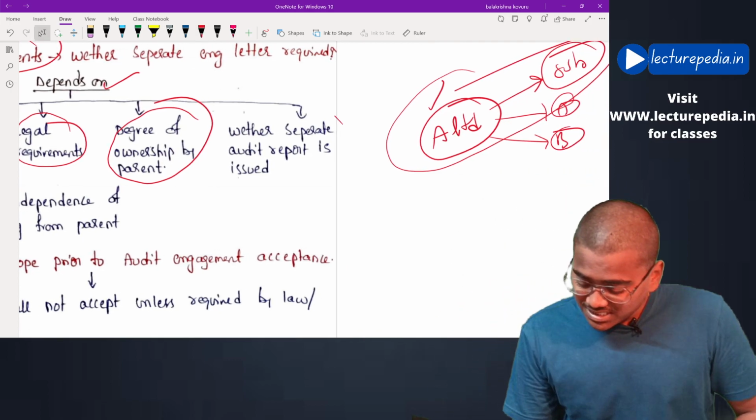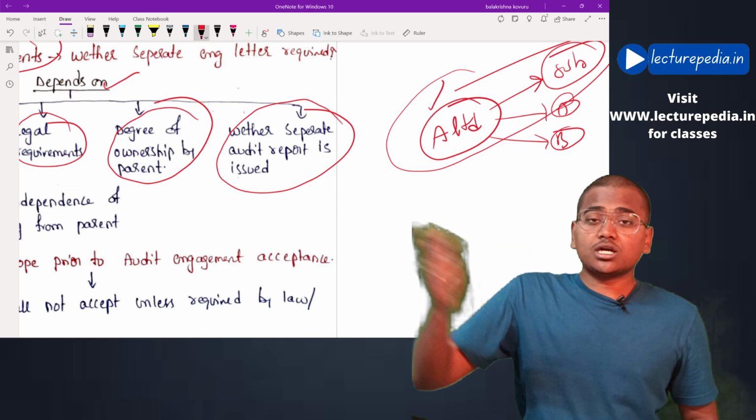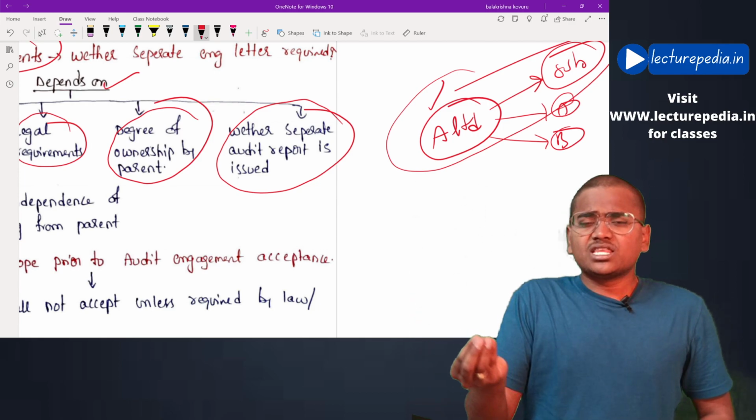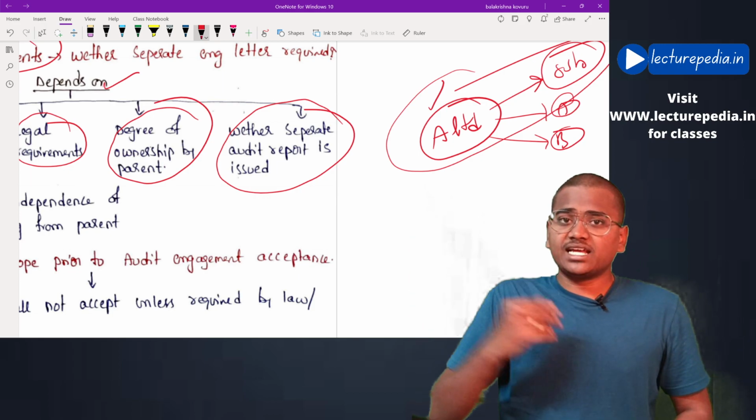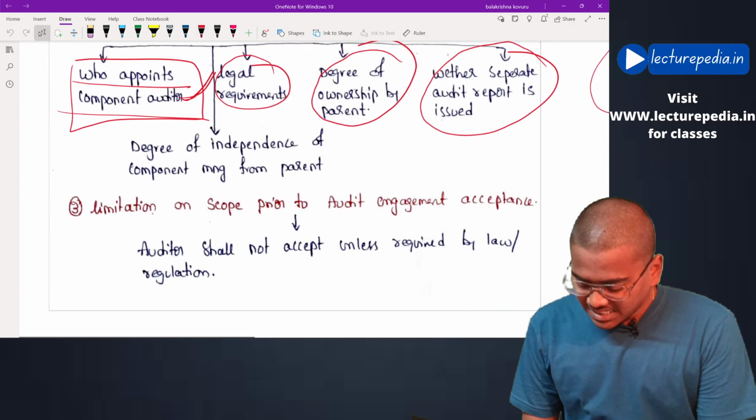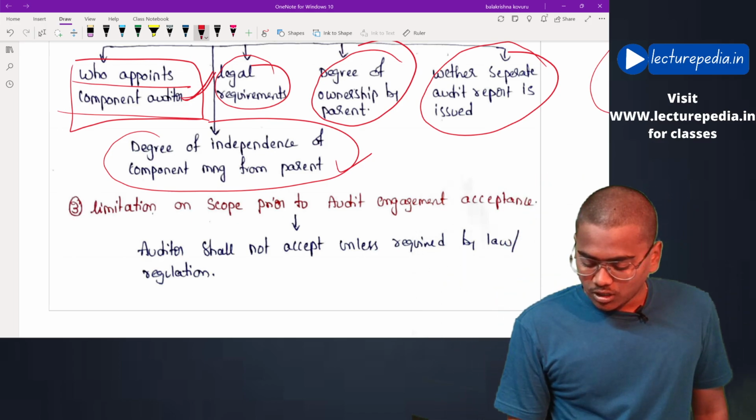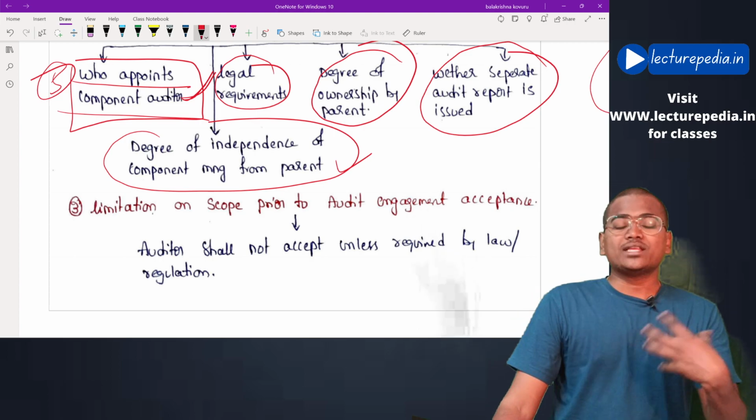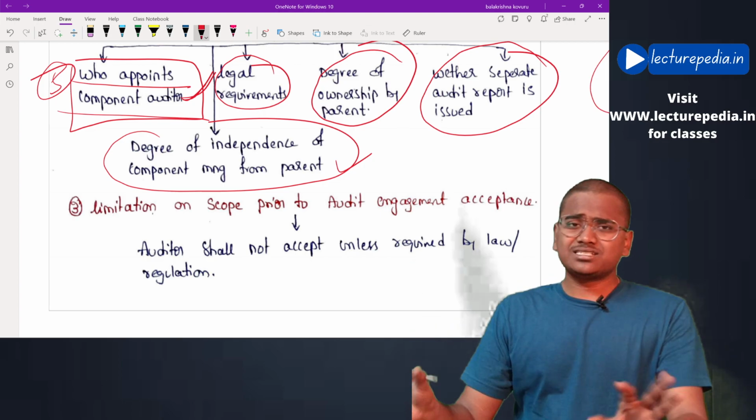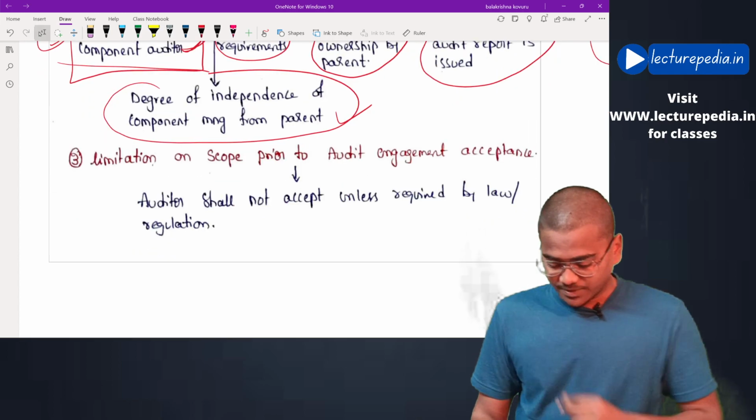Next, whether a separate audit report is to be issued. Whether you have to issue a separate audit report for the component also. If you have to issue a separate audit report for the component, then it might be necessary to issue a separate engagement letter also. You consider this factor also. Next, degree of independence of a component from the management of the parent. You consider all these five factors and determine whether you should give a separate engagement letter to the component or a single engagement letter to both the parent entity and the component. Hope this is clear.